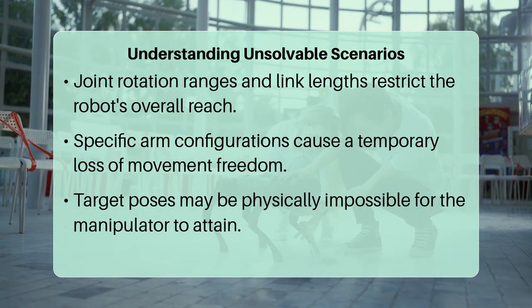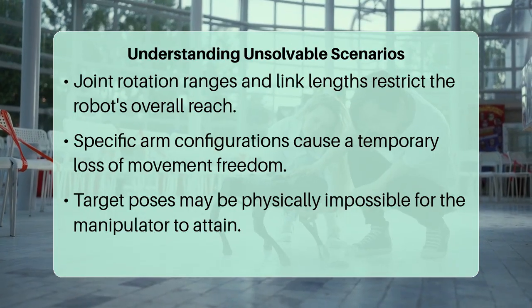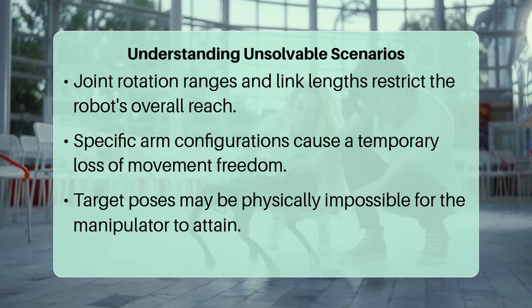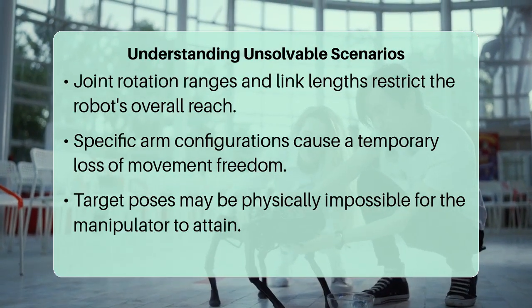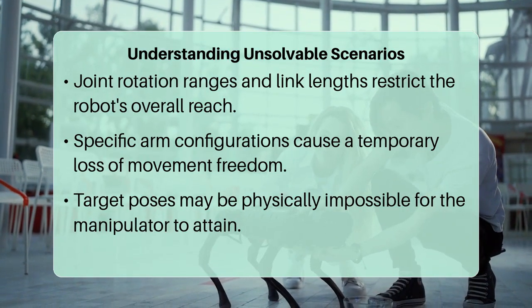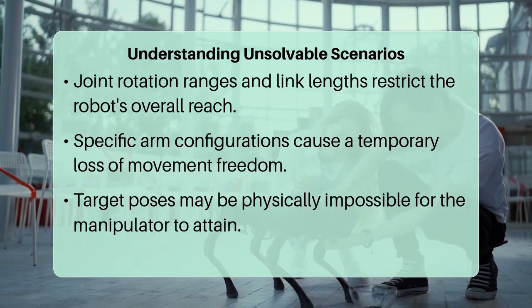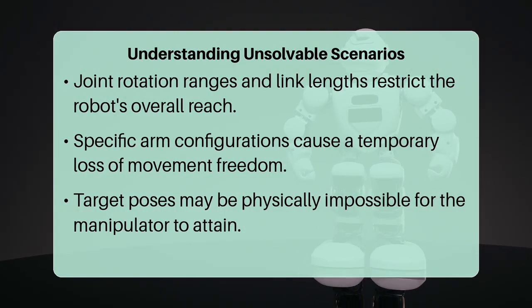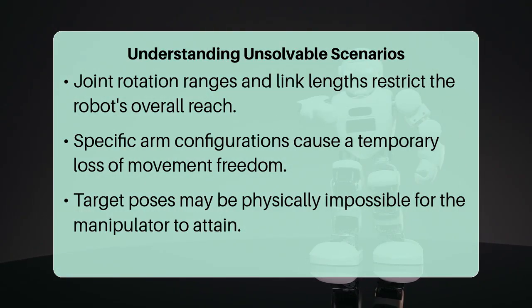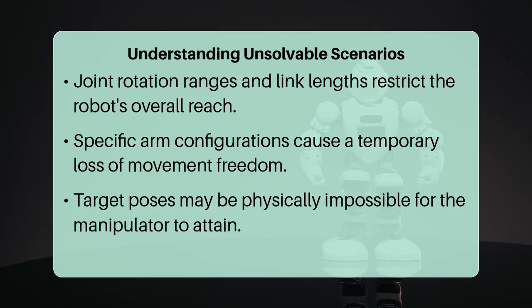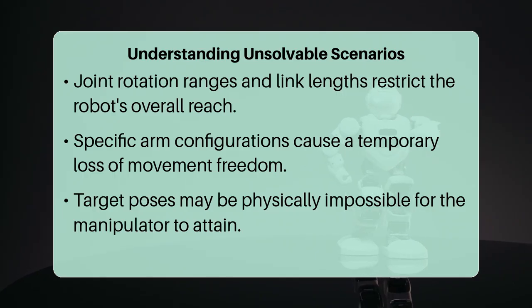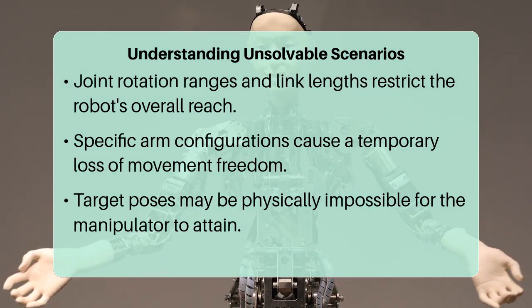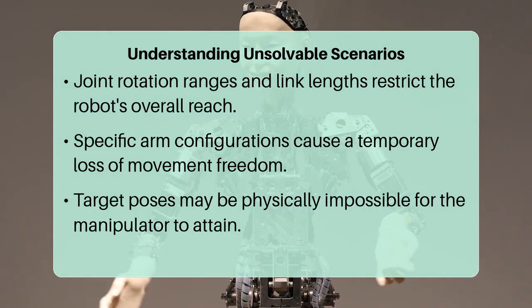The core reason for these unsolvable scenarios lies in the inherent mechanical constraints of the robot arm. Each joint on a robot has a limited range of motion, like your elbow can only bend so far. Additionally, the lengths of the robot's links, its segments, define its overall reach. If a target is too far away, too close, or requires an angle that exceeds any joint's maximum or minimum limit, the inverse kinematics computation will yield no real solution.